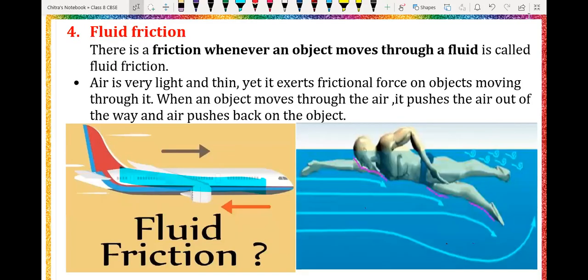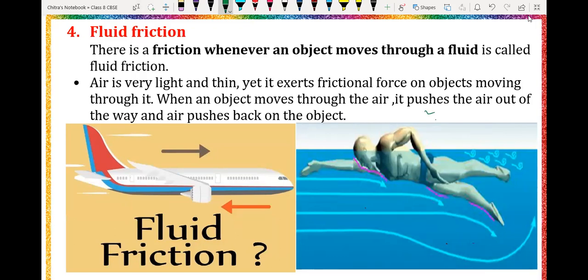Okay, now we are going to discuss fluid friction. Have you ever gone to a swimming pool? Yes, sir. So what exactly are you doing in a swimming pool? We swim, in water. But how? With our hands in front, we streamline our body to avoid fluid friction. Sir, we reduce the drag.